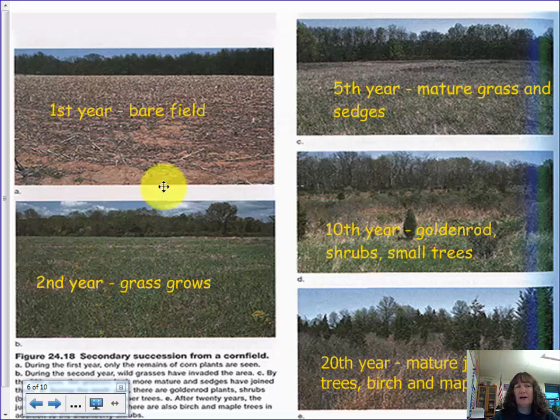So here's an example of farming. The first year you've got this bare field that they had just farmed. If they leave that alone, the second year we start getting grass. And by the 5th year we start getting the bigger grasses like we have in our prairie, the big prairie grasses, and something called sedge, which is kind of like a grass. Then by 10 years you start getting some goldenrod, some shrubs, you get some little trees growing in here. And in 20 years, you get mature juniper trees, birch, maple, so it's starting to make itself into an actual forest.